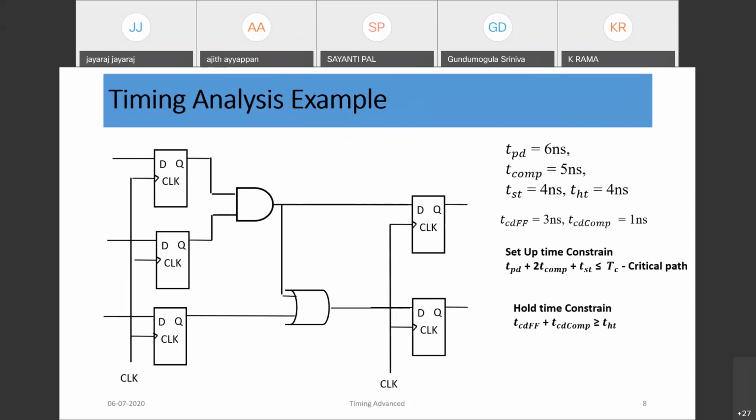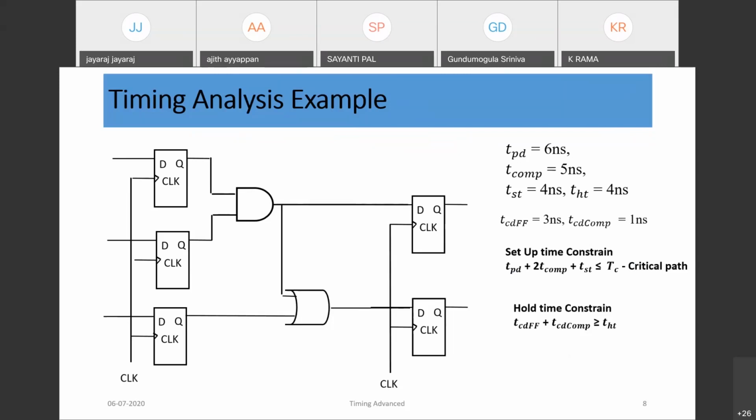The clock period TC should be greater than TPD plus 2 times T combo plus TS, that is 20 nanosecond. So the frequency of operation is 1 by 20, 50 megahertz.